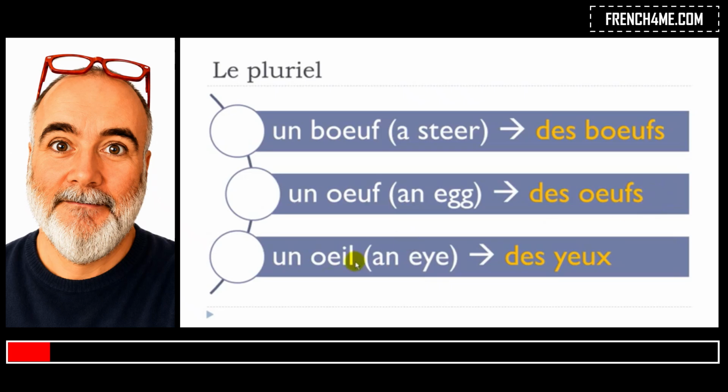And then the last one, this is probably the strangest one, un œil, un œil. Des yeux, des yeux. Yeux. Don't pronounce the final x as usual. Yeux, des yeux.